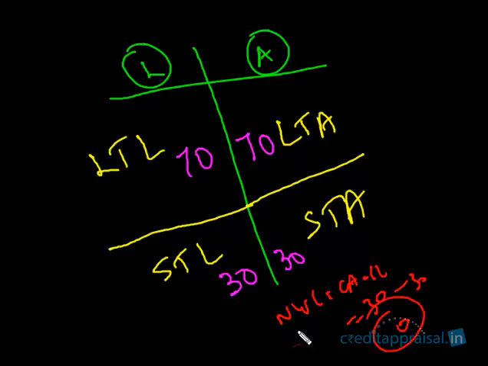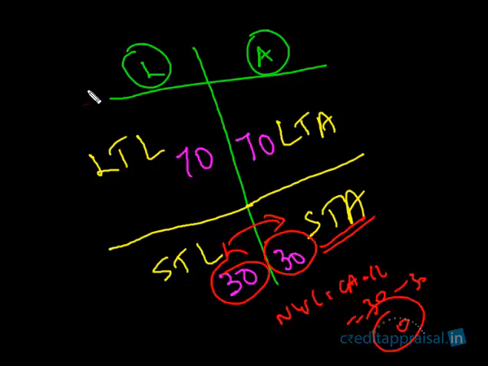So if you look at the interpretation which we had, NWC is the portion of the current assets that is financed from the long term sources. So here there is no portion of current assets financed from the long term sources. So this entire current assets was financed entirely by the short term sources directly. So no long term sources were financing this current assets. That's why NWC is 0. NWC 0 means the entire current assets were financed from the short term sources, short term liabilities. So no long term sources are financing this portion.